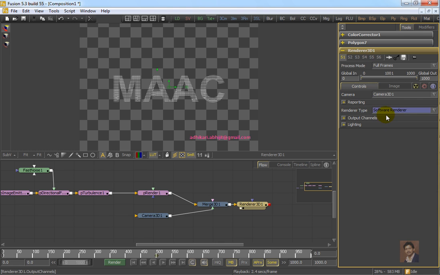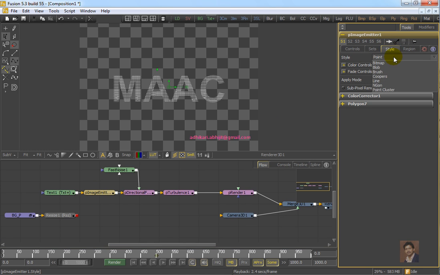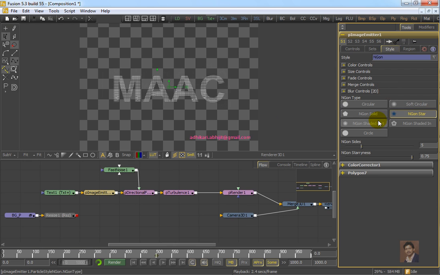You can use software render, or you can use OpenGL. When the style of the particle is point, you can select n-gon, you can select dot, you can select circle, and you can resize the circle.